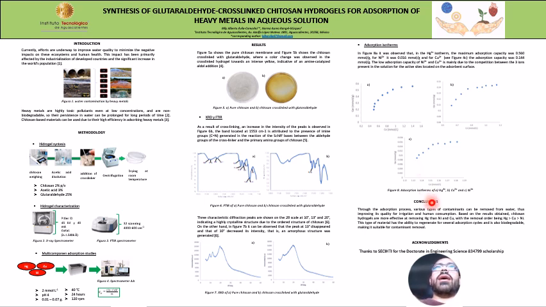And in conclusion, higher absorption capacity was obtained with mercury, followed by copper, and finally nickel. The chitosan hydrogel was regenerated for use in new absorption rounds, making it a suitable material for its application.